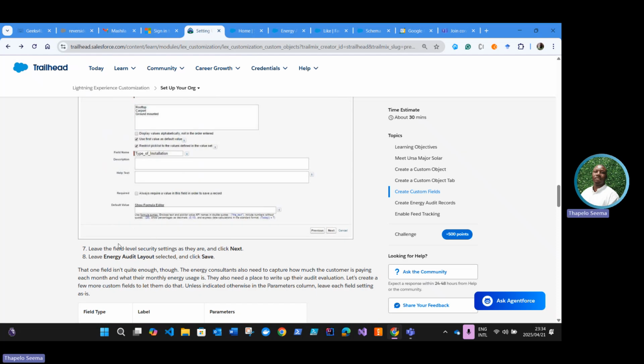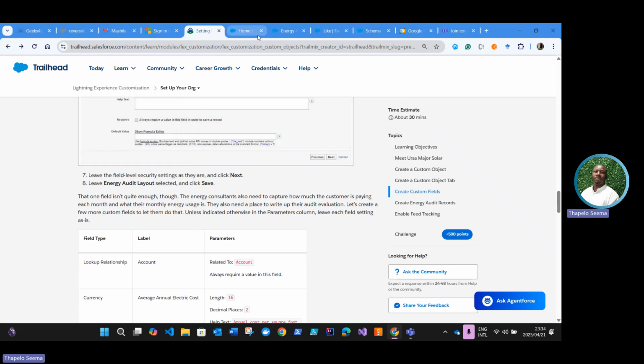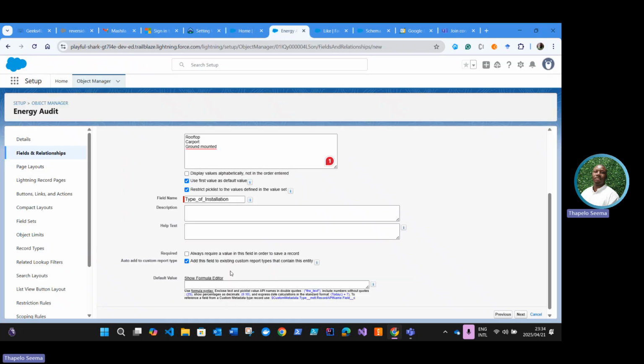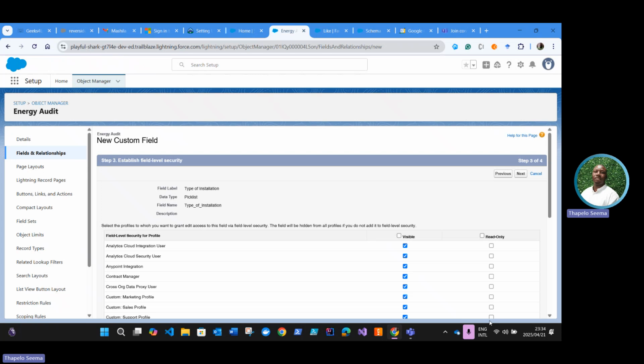Okay, we pasted everything. And then leave the field level security settings as they are. Click next, leave the energy audit layout selected. Click save. Okay. Come back here. Everything should be good.